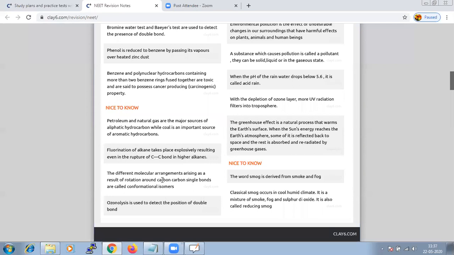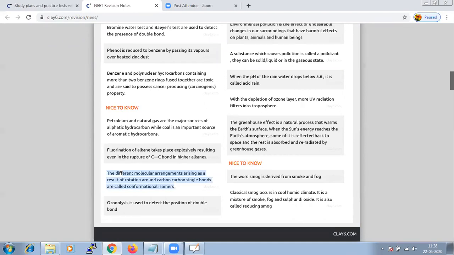When we talk about molecular arrangement, different molecular arrangements arise as a result of rotation around the carbon-carbon single bond. The term used is conformational isomerism, and this arises because of the free rotation of the carbon-carbon bond.